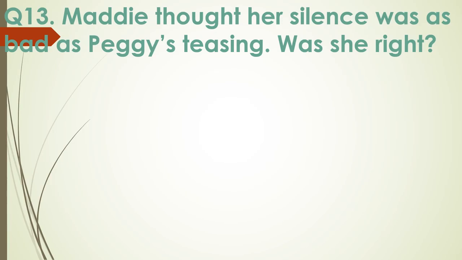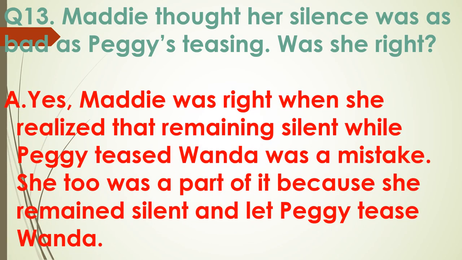Was she right? Maddie did not say anything to Peggy about her teasing of Wenda Petronsky. So was she right at that time? Yes, Maddie was right when she realized that remaining silent while Peggy teased Wenda was a mistake. That was a mistake of Maddie. She realized this mistake. She too was a part of it because she remained silent and let Peggy tease Wenda